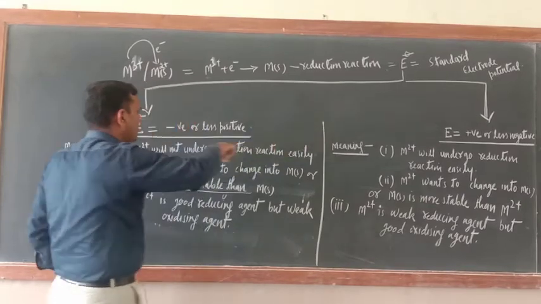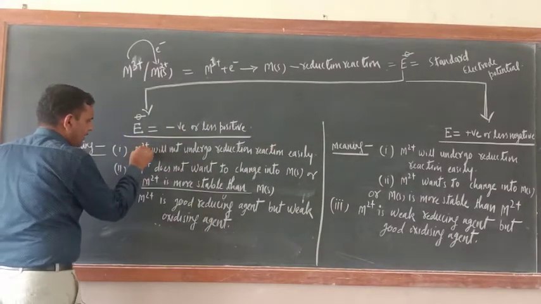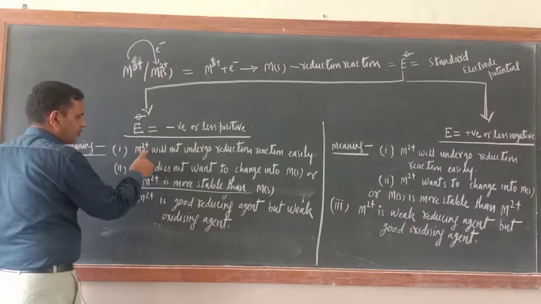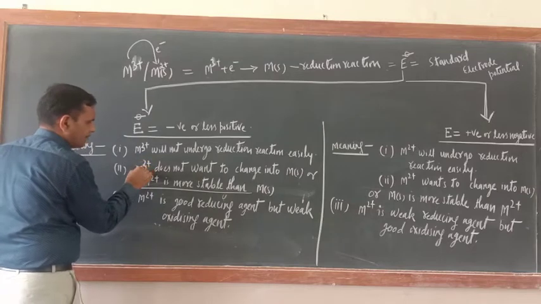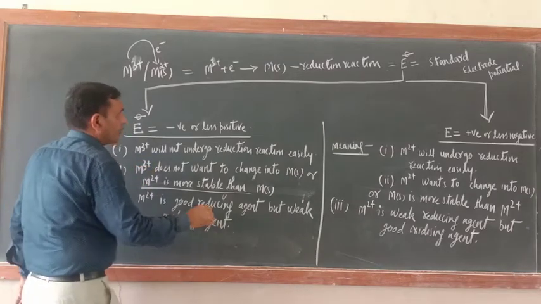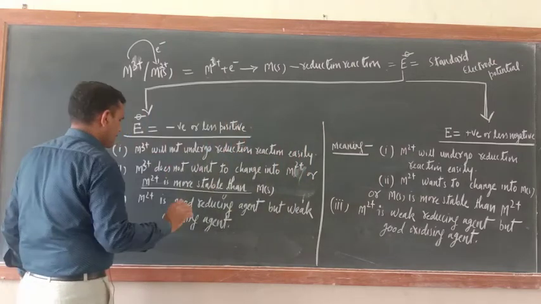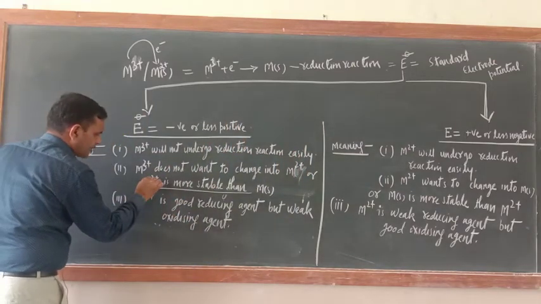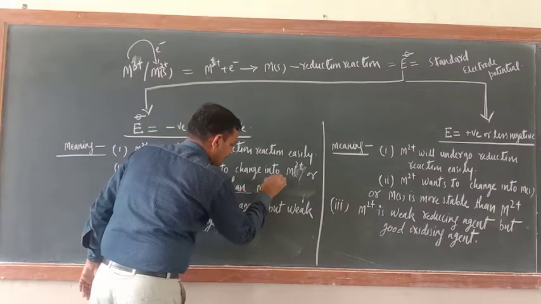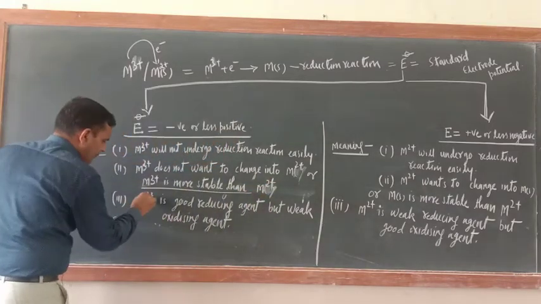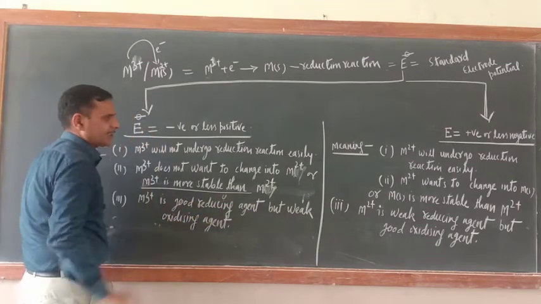Electrode potential may be of two types: E equal to negative or positive. Where M2+ was there, write M3+, and here also write M3+. Now here write M2+. Here M3+ is more stable than M2+. Just change this: M3+ is a good reducing agent but a weak oxidizing agent.